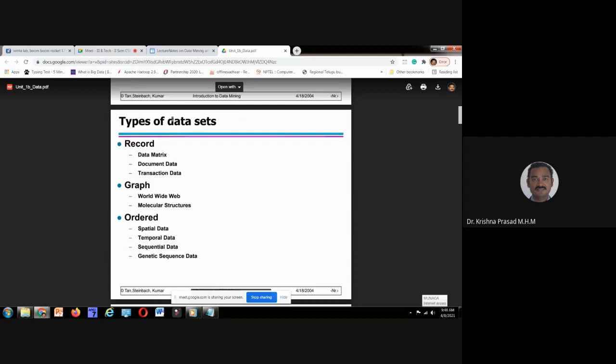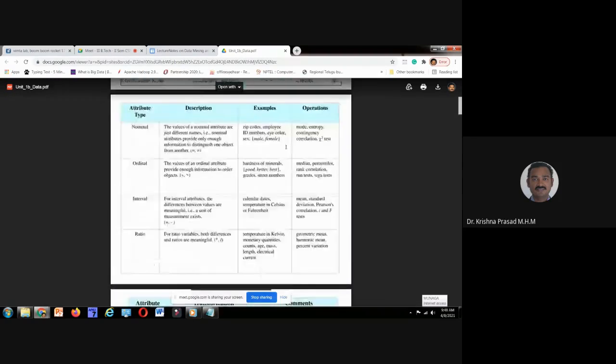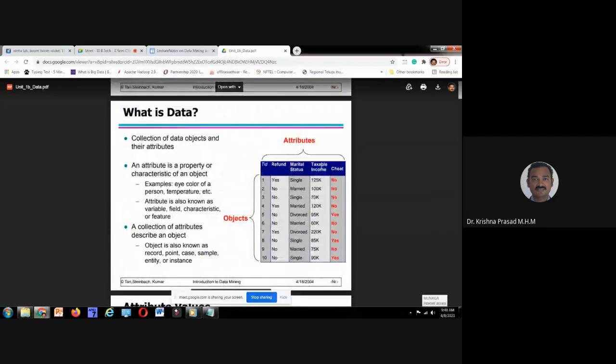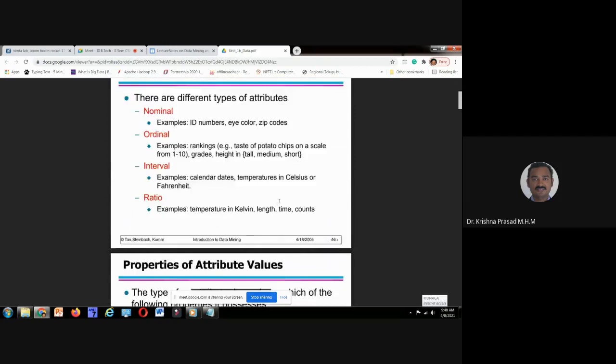Coming to types of data sets. By seeing this, you should be in a position to tell what type of attribute taxable income is. What type of attribute is marital status? Categorical and ordinal. What type of attribute is refund? Only categorical. Okay.